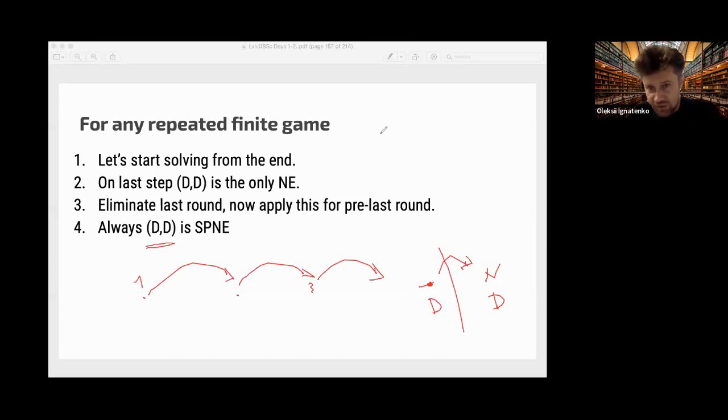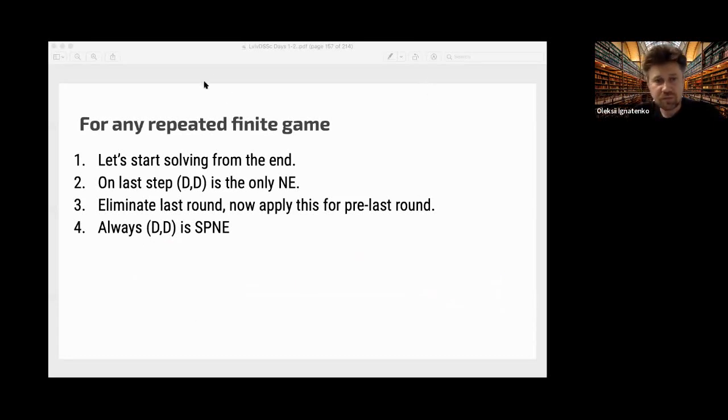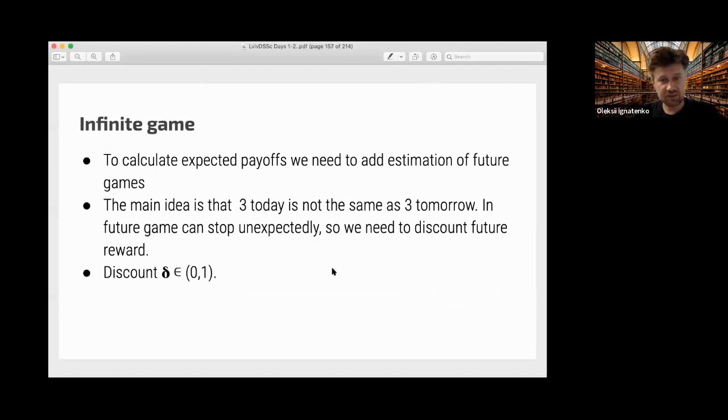But it's not the only equilibrium in this game, so hopefully we can find something else. To do this, we need to calculate the expected payoff for the game. Imagine that we have this game with a probability of going to the next round, or we can also call it a discount.